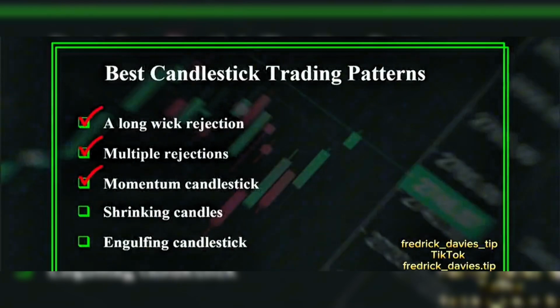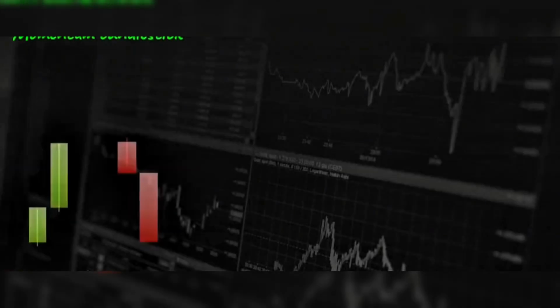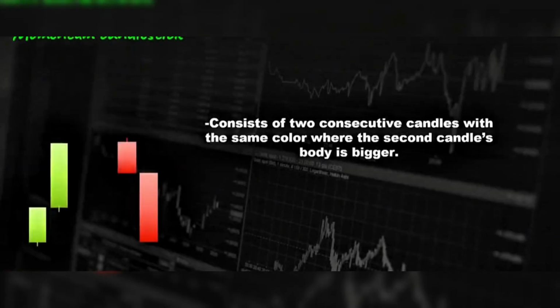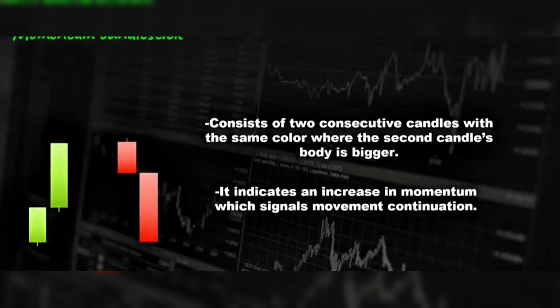Momentum candlestick. The momentum candlestick consists of 2 consecutive candles with the same color where the second candle's body is bigger. From the price action view, it indicates an increase in momentum, which signals movement continuation.